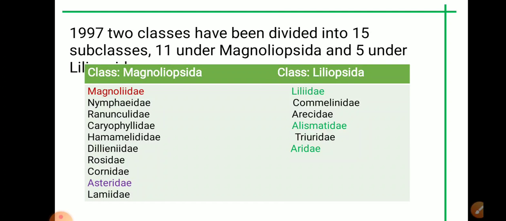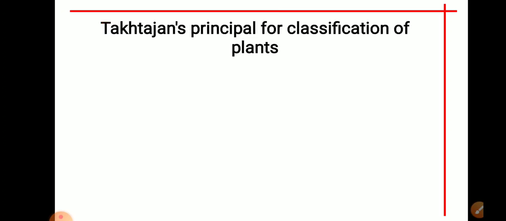So here you can see the 11 subclasses which come under the Magnoliopsida and the 5 subclasses which come under the Liliopsida. In the Magnoliopsida, Magnoliidae is the most primitive one and the Asteridae is the most advanced subclass.